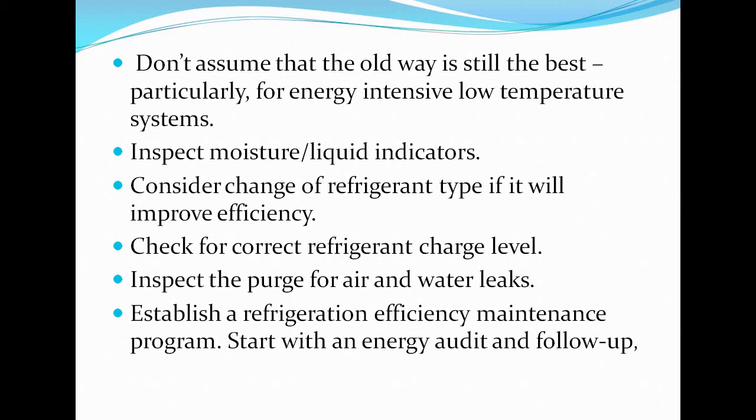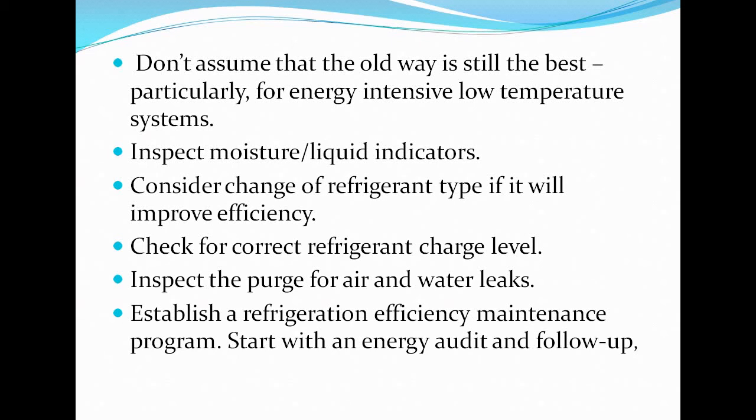Then inspect moisture liquid indicators. Consider change of refrigerant type if it will improve efficiency. So we can replace the refrigerant type if it increases the efficiency of refrigeration. Then check for correct refrigerant charge level.